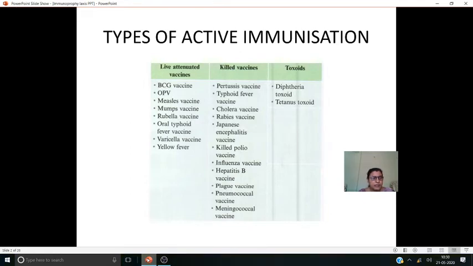So they cause harm to the body. The toxoids are nothing but the toxins produced by the microorganisms, which are taken and modified to lessen the toxic effect by treating them with formalin. That's why they lose their toxicity but retain the antigenicity. They won't produce a disease because the toxicity is lost, but they can act as antigens.